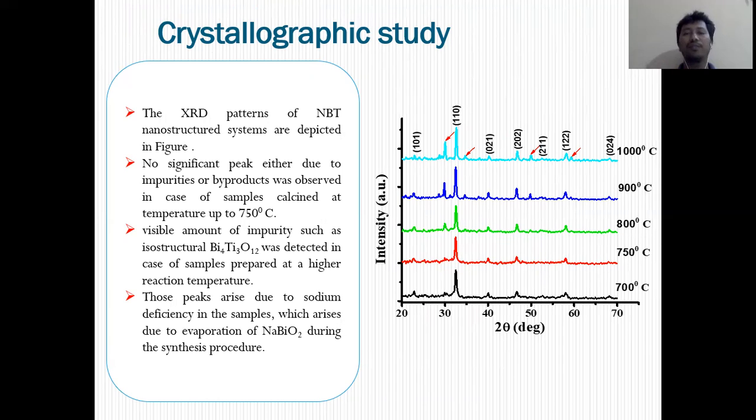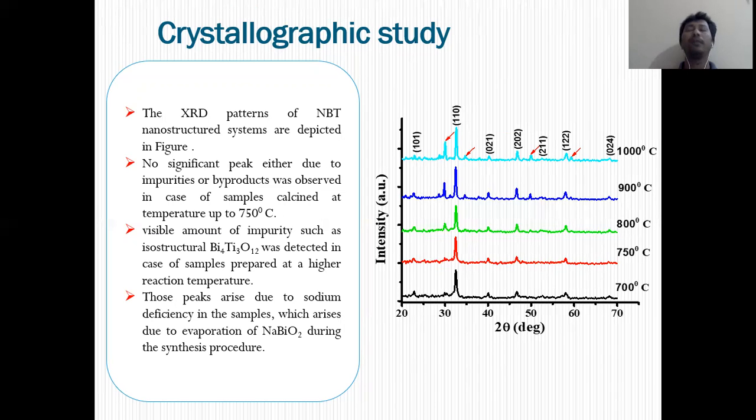However, if we increase the annealing temperature, XRD peaks for impurities emerge. Those peaks basically correspond to isostructural Bi4Ti3O12, and this type of impurity is produced due to sodium deficiency. When we increase the heat treatment, sodium evaporation takes place, and it evaporates as NaBiO2, due to which sodium deficiency occurs in the sample, and along with sodium bismuth titanate we found some impurity also.